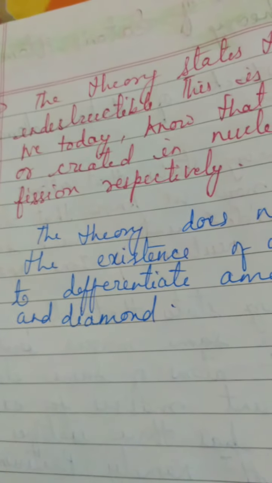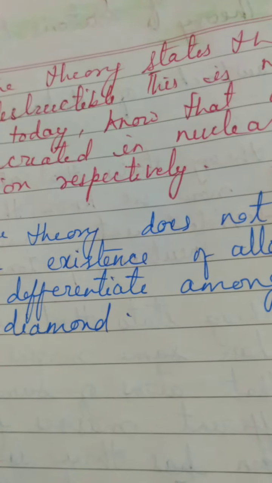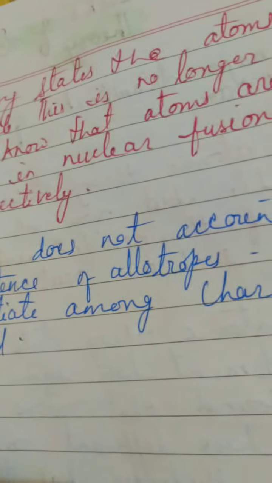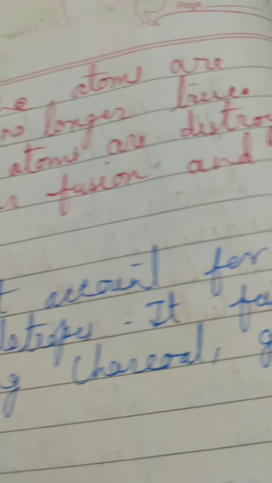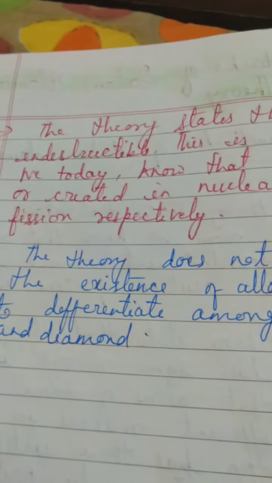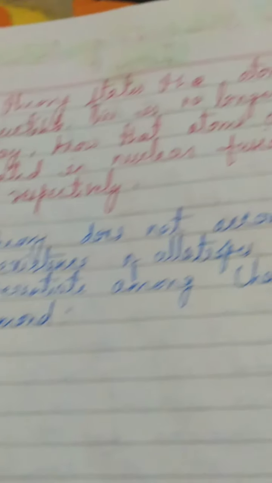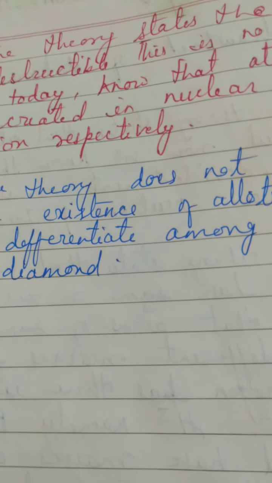Now I am moving towards a very highly criticized drawback: Dalton says that atoms are indestructible, indivisible. But you know that nowadays it is very common to bring up nuclear fusion and fission. Dalton is saying that atoms are indestructible, so they cannot be created or destroyed. Atom is permanent from beginning to end, an eternal matter. But now from the breaking of the nucleus, a nuclide is forming, and that is done by nuclear fusion and fission reactions, which are nuclear reactions. So this theory of Dalton also will be counted as its shortcoming.